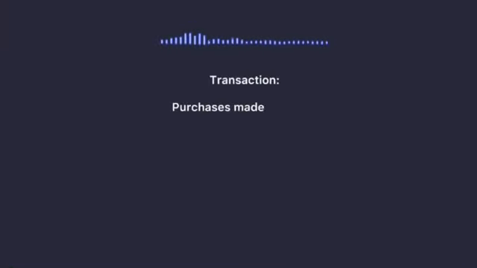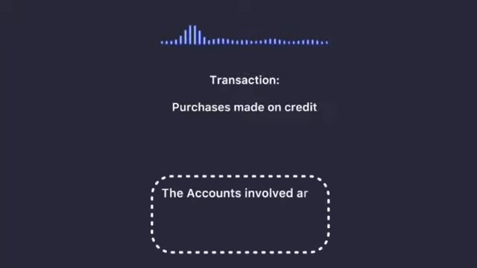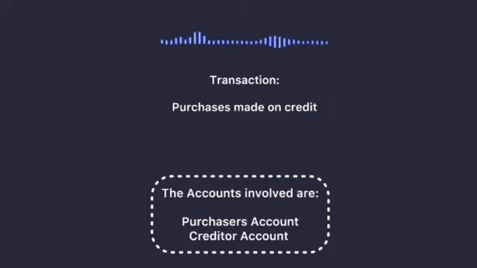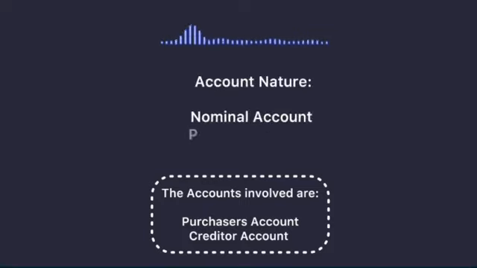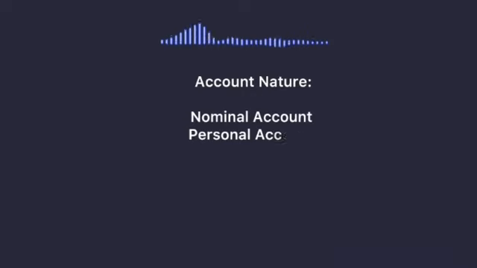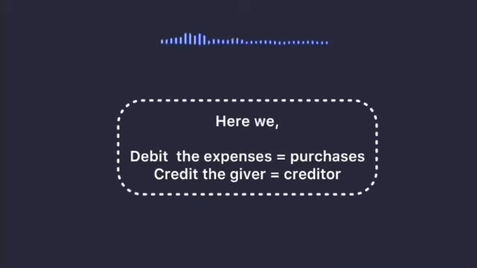Fourth transaction, I think. Purchases made on credit. Well, the accounts involved over here are a purchases account and a creditor account. The types of accounts are a nominal account and a personal account. Now, let's see. We debit the expenses and we credit the giver. So we debit the purchases account and we credit the creditors.